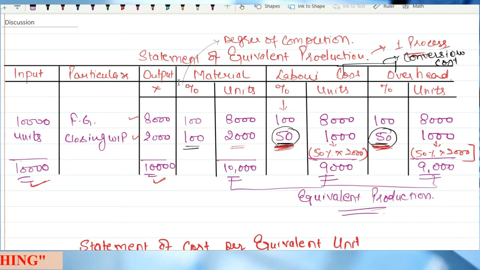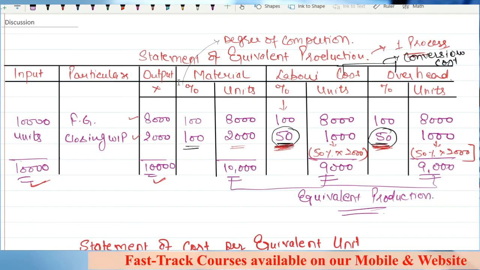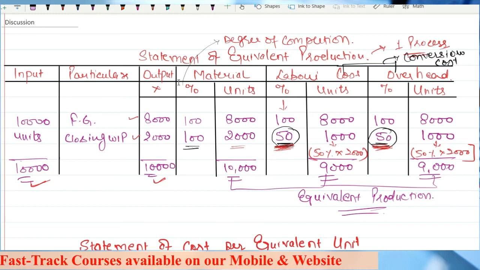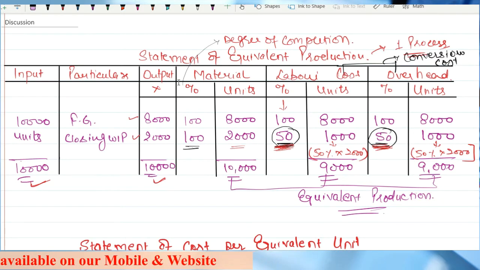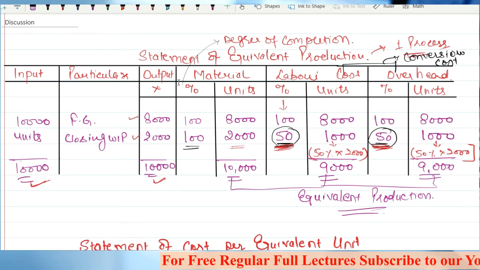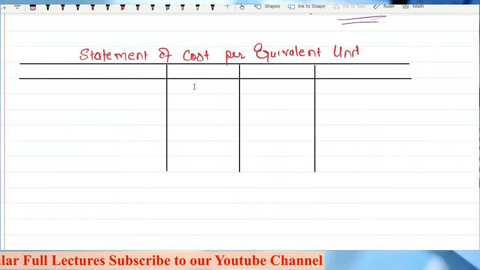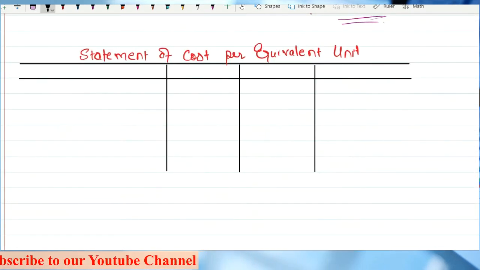I am using the word cost. That means there will be some value which has been incurred. But sir, we are not talking about that value till now. You are saying that material cost has been incurred on these many units, but what is the value of those costs? You have identified on how many units the cost has been incurred, sir, but where is the cost? This is what we have to deal with in this statement of cost per equivalent unit, right?